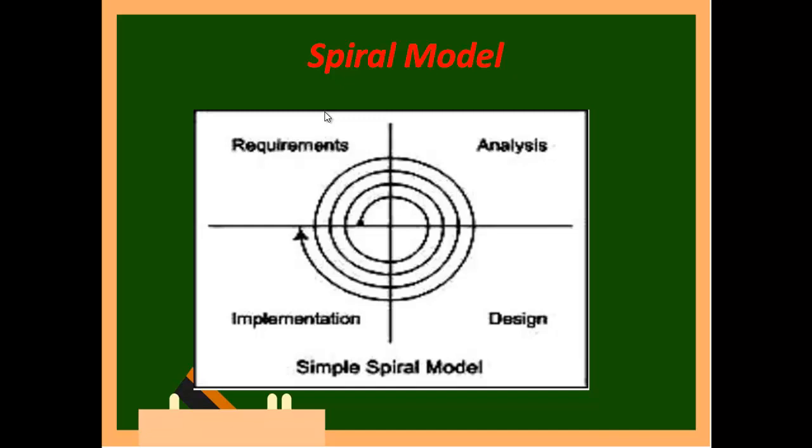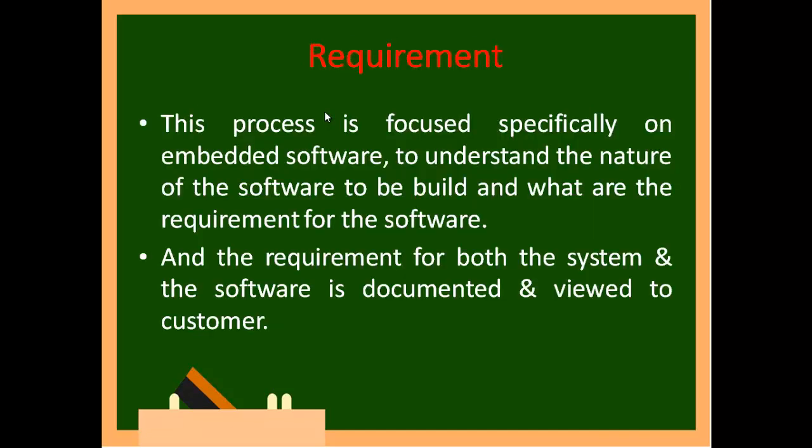What will be the difference? They go on modifying. At the initial stage, what is the two-wheeler's basic requirement? Two wheels, one engine, one handlebar, one seat. That's all. Next time, what can I do in the seat to make it more comfortable? What can I do in the handlebar to make it more stable? What to do with the wheels? Whether the wheel should be closer to the engine or farther from it. If it is farther, how will the balance be? All such things. That is the difference between the spiral and other models. So this is a well-defined model, and it will be very useful. So that is with respect to spiral.